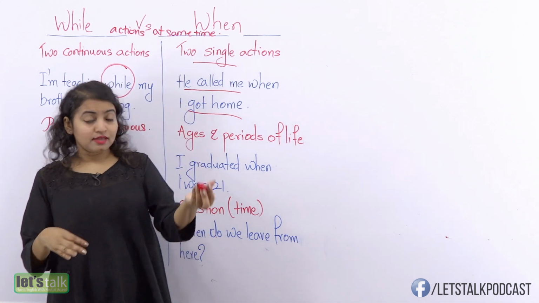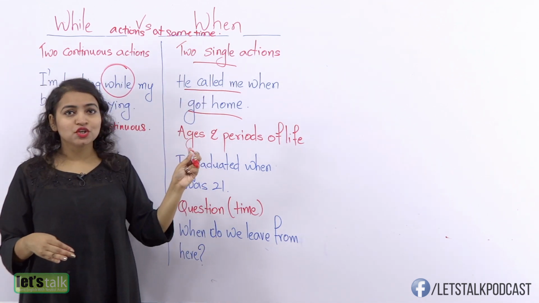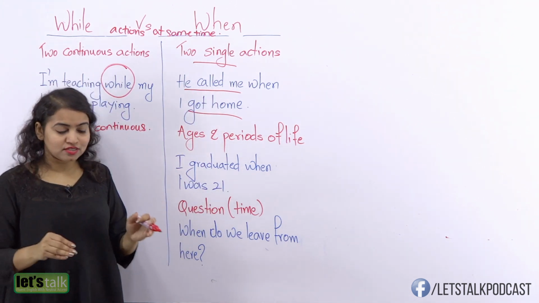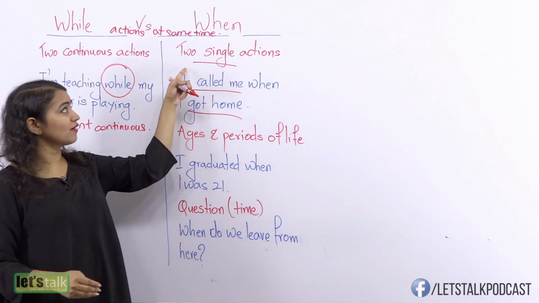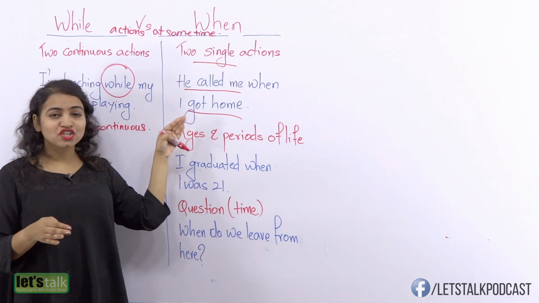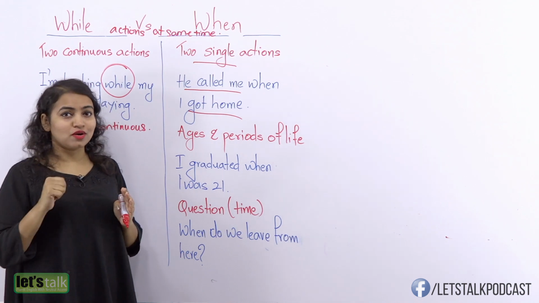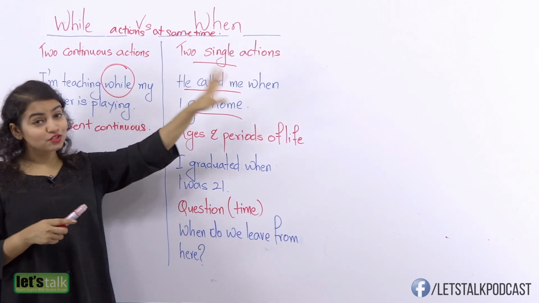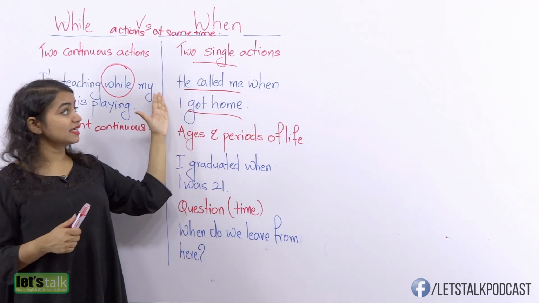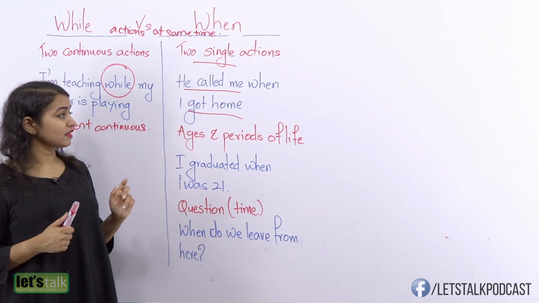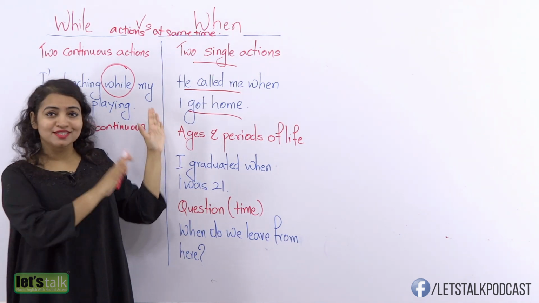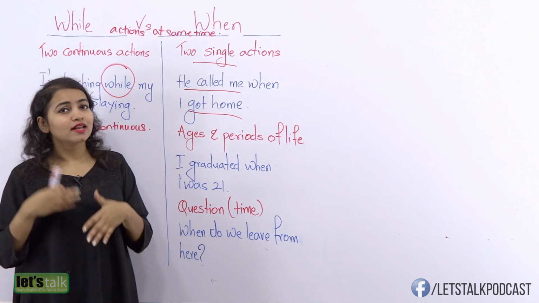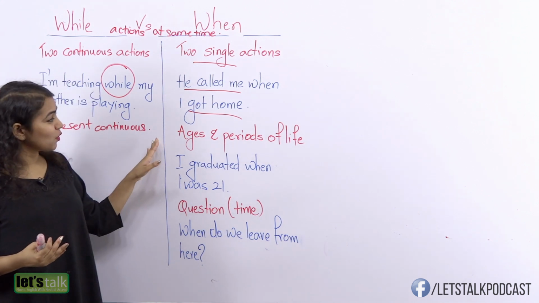Okay, now in some cases, one of these actions could follow straight after the other. So maybe he called me first and then I just stepped home. So either you have two single actions or you have one action followed straight after the other one. So when you have two single actions like that, you will use the word when because the sentence says, he called me when I got home. This is one instance where you will use the word when, but when can also be used at other times.